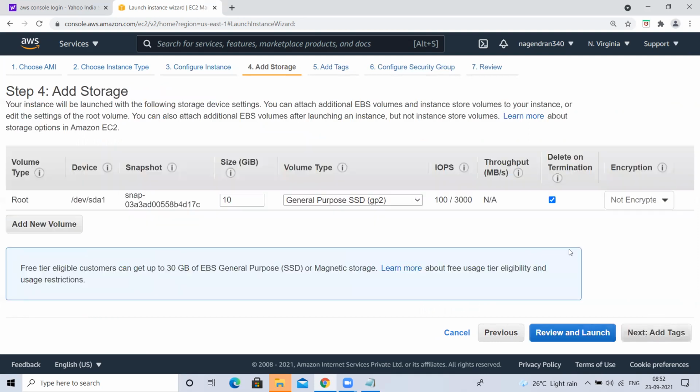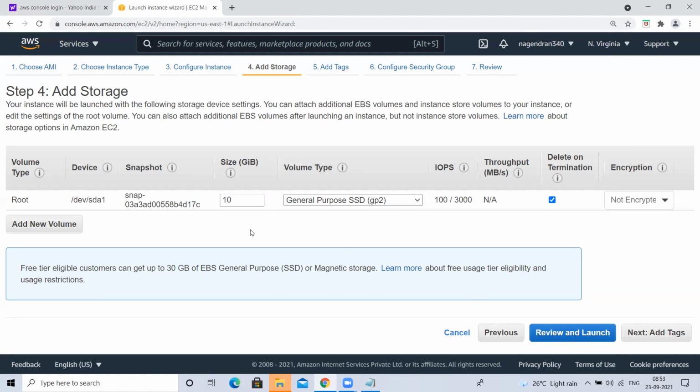Next, storage. The fourth step is storage. Here also you can leave everything as it is. We will learn what these things are when we learn about AWS, right? For now, you leave it as it is. But this is the hard disk. Whenever you buy a laptop, you get one inbuilt hard disk, right? That hard disk comes with how much memory? That is 10 GB. Don't go more than 10 GB. If you want to reduce it, you can reduce to 9 or 10, but here I guess it is not possible. So leave it as 10. Don't go beyond this.